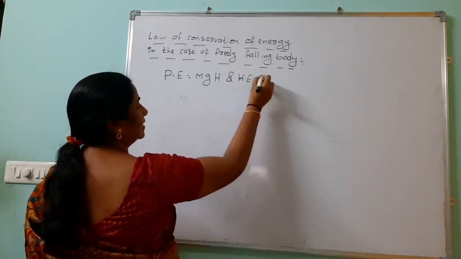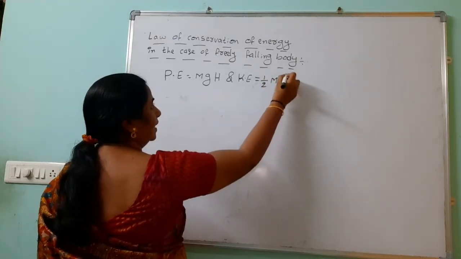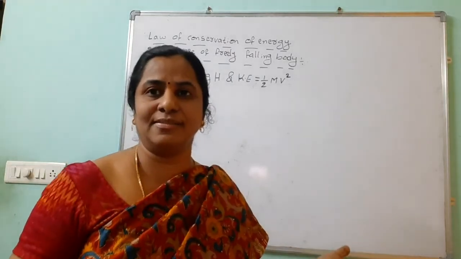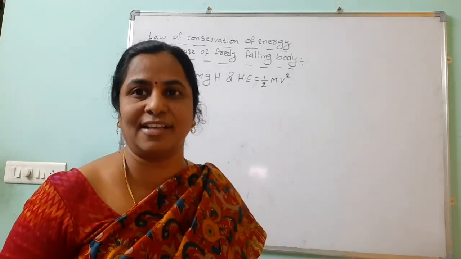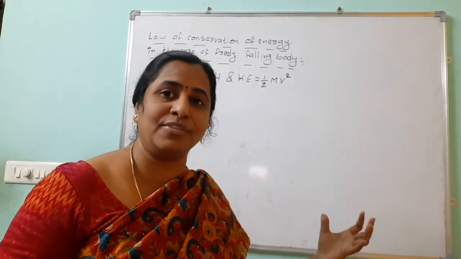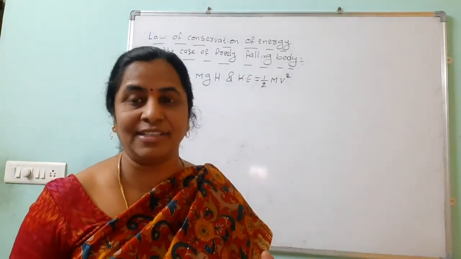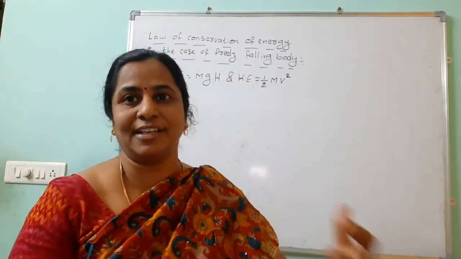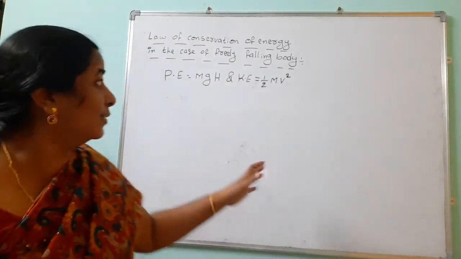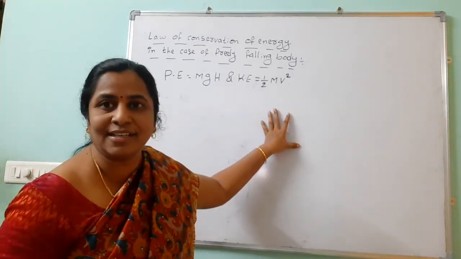Kinetic energy is another type of mechanical energy. We can write it as half into mass into velocity square. It is the energy possessed by a body by virtue of its motion. River water is one example. Suppose you are running, you have kinetic energy. Vehicles are moving from one place to another; sometimes their kinetic energy is converted into light energy, and that light is illuminating. All of this belongs to kinetic energy. So these two are the two types of mechanical energies: potential energy and kinetic energy.